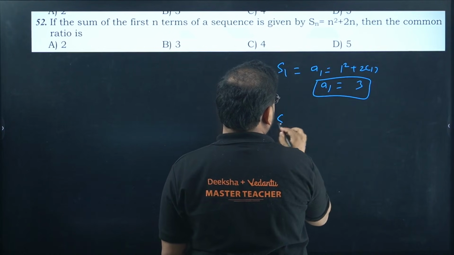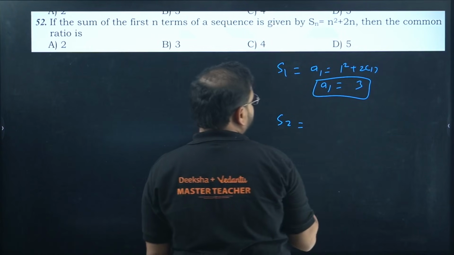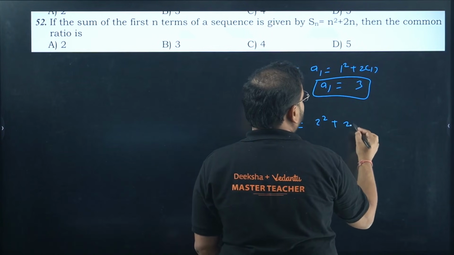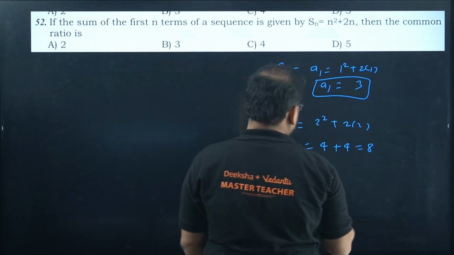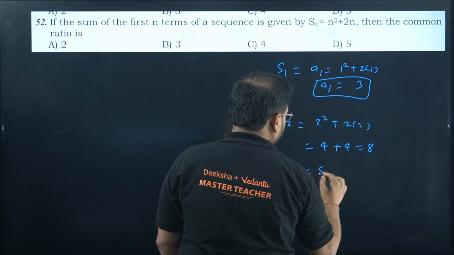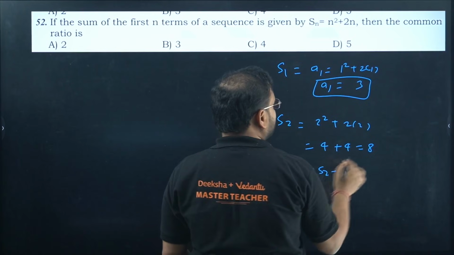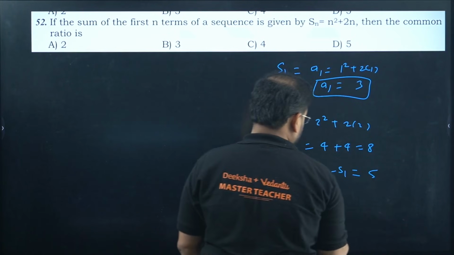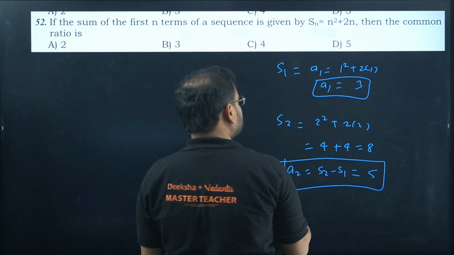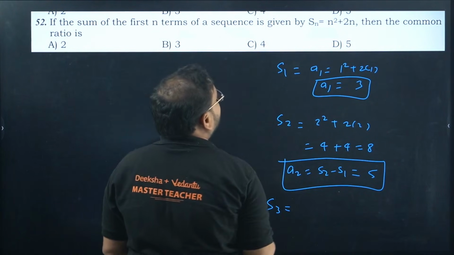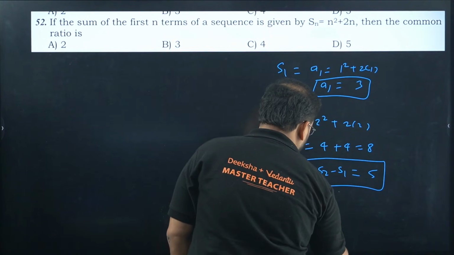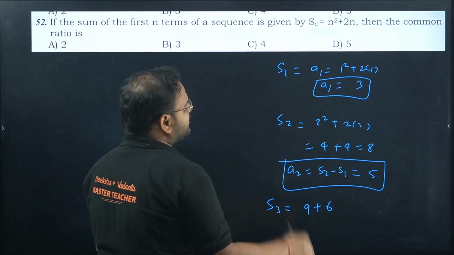Let's find S2 now. So we get 2 square plus 2 into 2. How much is this? 4 plus 4, which is 8. So I'm getting A2 as S2 minus S1. How much is that? 8 minus 3, so 5. So A2 is 5. Let's find A3 also. S3 will be 3 square, so 9, and 3 into 2 is 6, so 15.